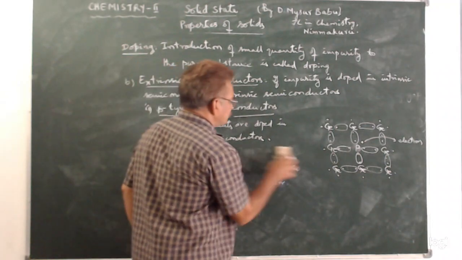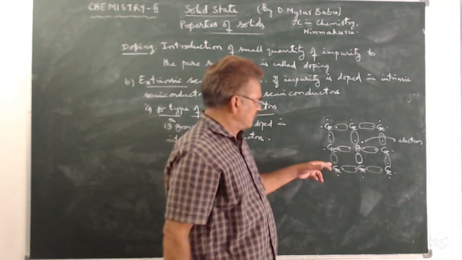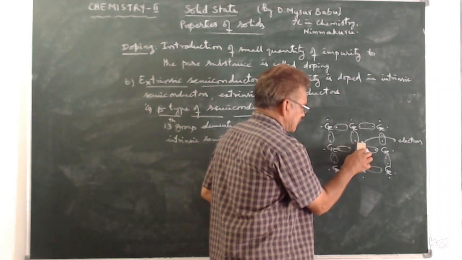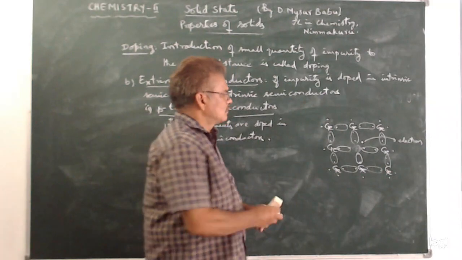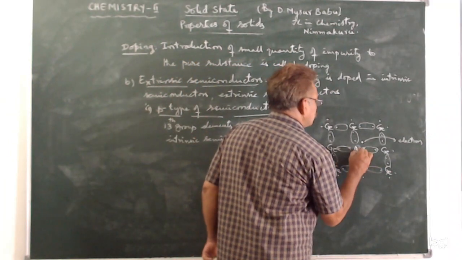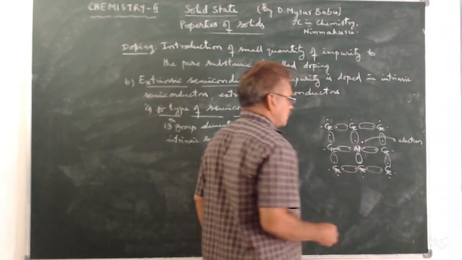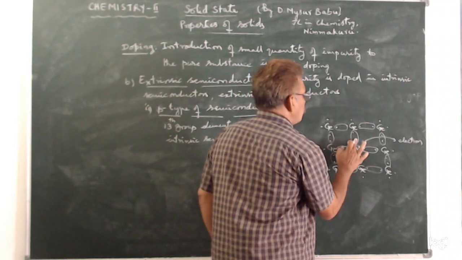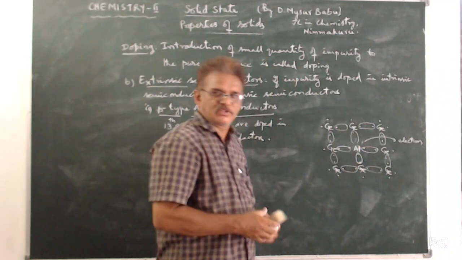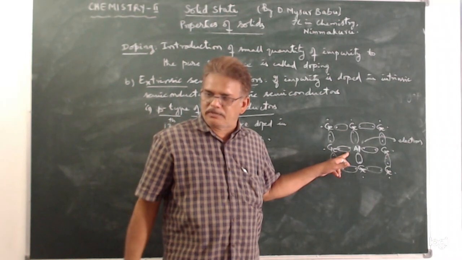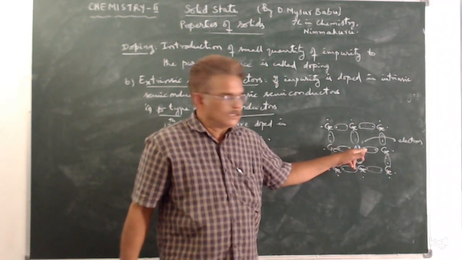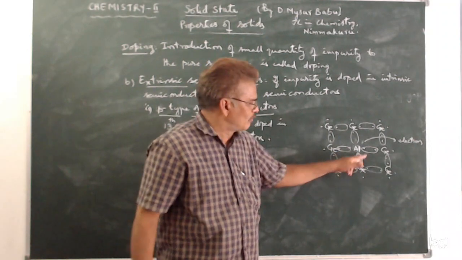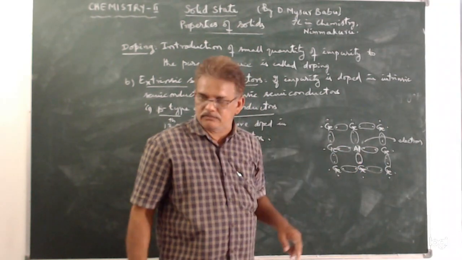So in P type of semiconductors, say we have taken germanium. If a small quantity of aluminium is doped in germanium, aluminium, as it is a 13th group element, will have only 3 electrons in its outer orbital. So this aluminium forms 3 covalent bonds with 3 germanium atoms.